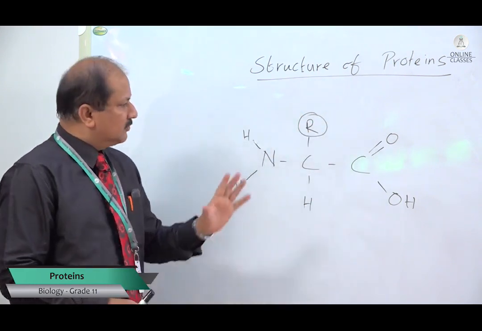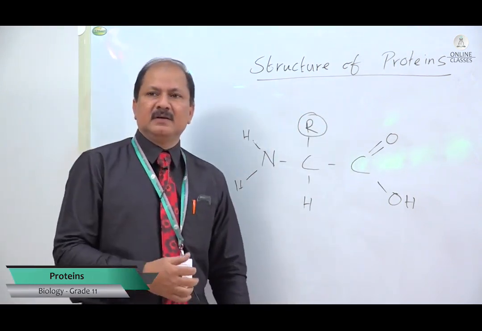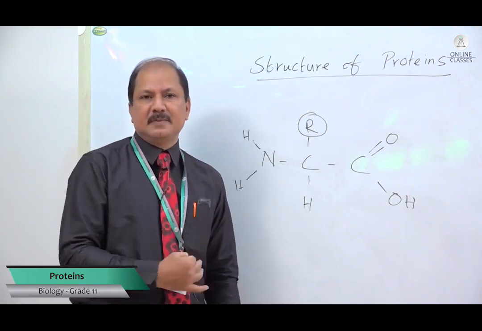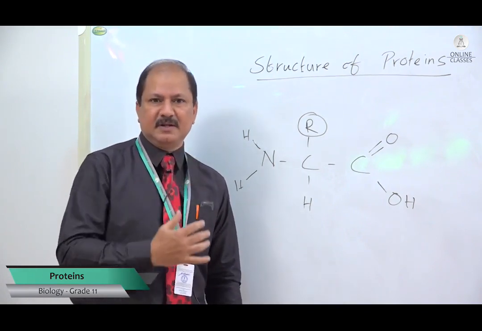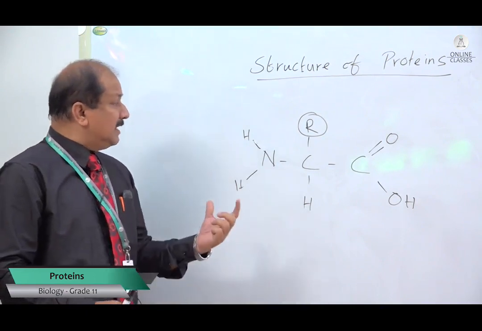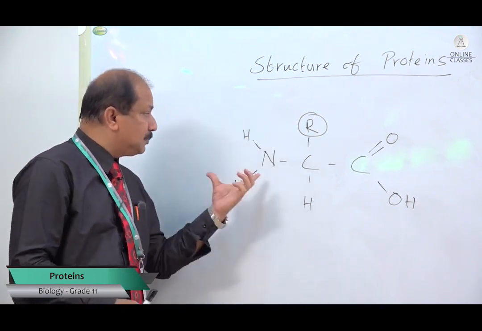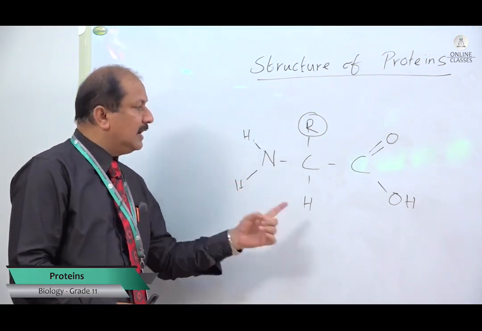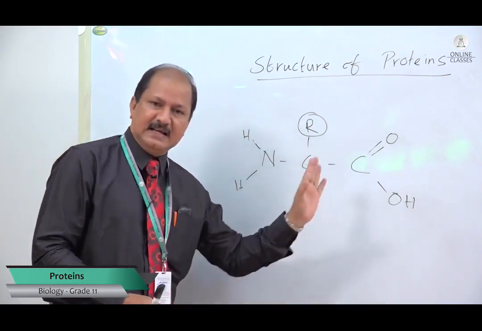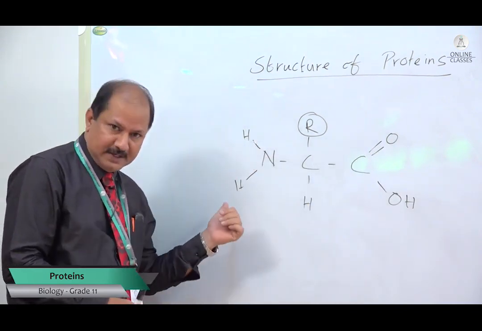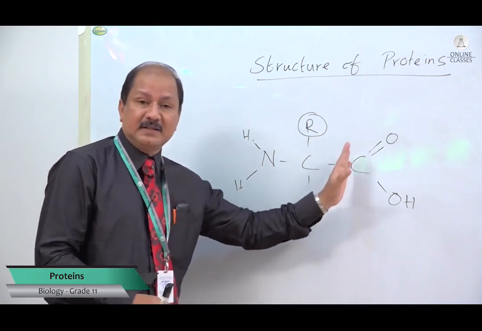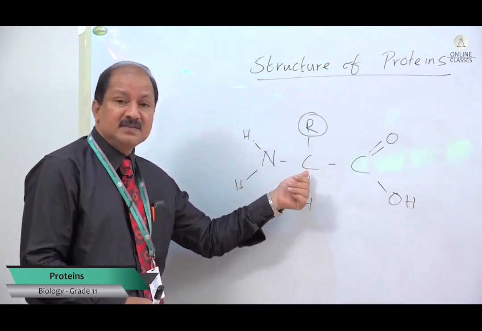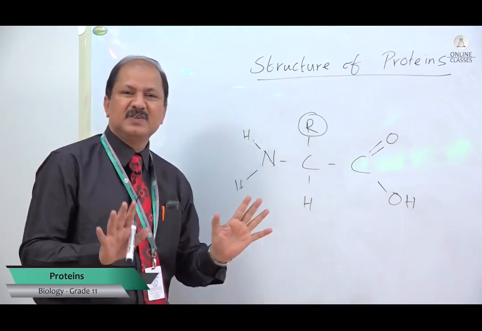Now, how to draw? Another one is, if they ask you to describe the structure of an amino acid, what are you going to say? An amino acid consists of an amino group at one end and a carboxylic group at the other end, and the central carbon atom consisting of a hydrogen and a residual group. So this is the description.